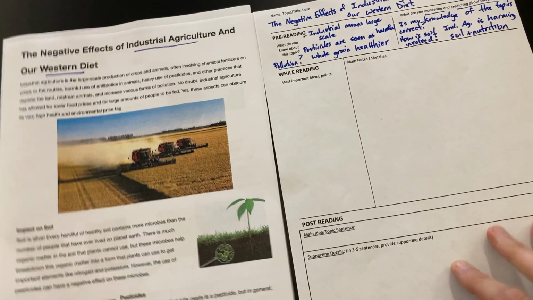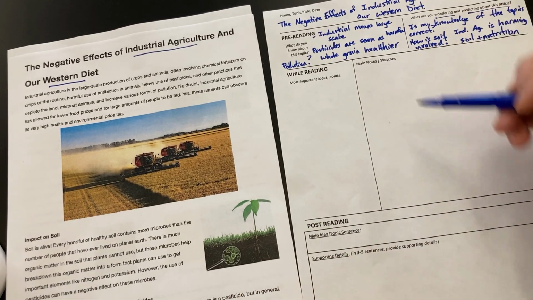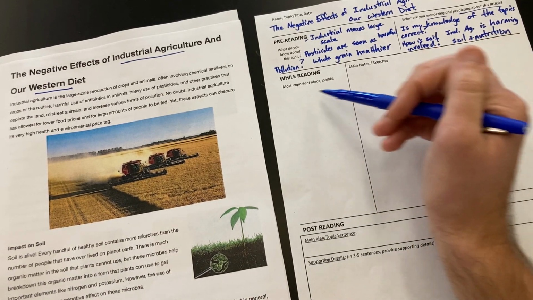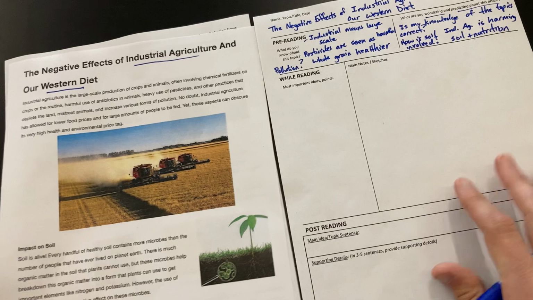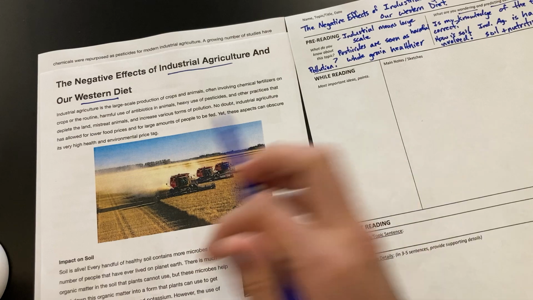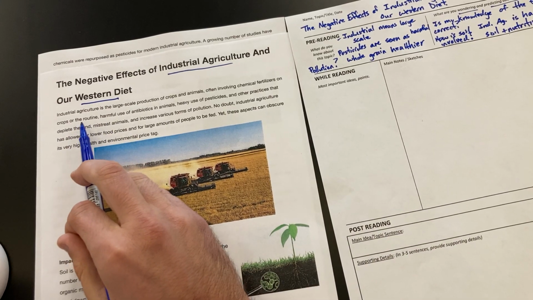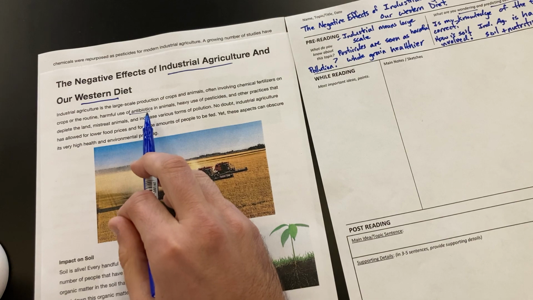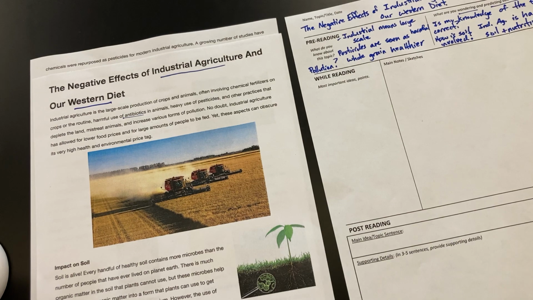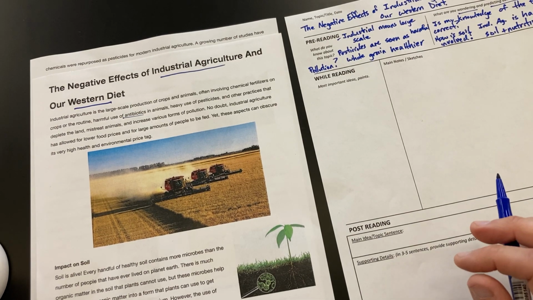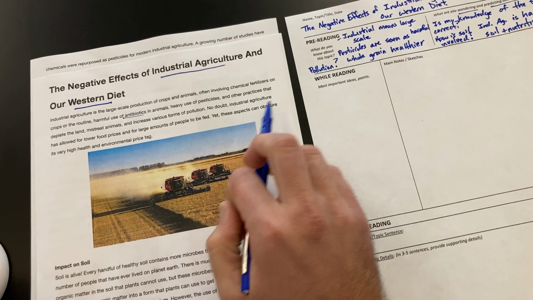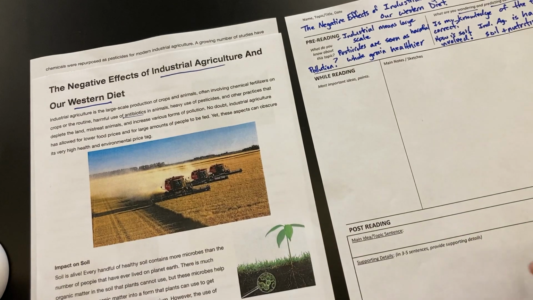So let's do this. While reading, I'm going to first start off right here. I'm just going to write down my main notes, sketches, drawings if I want to as well. And then I'm going to try to synthesize that over here. So let's see. Industrial agriculture is the large-scale production of crops and animals, often involving chemical fertilizers on crops or the routine harmful use of antibiotics in animals. I've heard of that term before. Heavy use of pesticides and other practices that deplete the land, mistreat the animals, and increase various forms of pollution. No doubt industrial agriculture has allowed for lower food prices and large amounts of people to be fed, yet these aspects can obscure its very high health and environmental price tag.